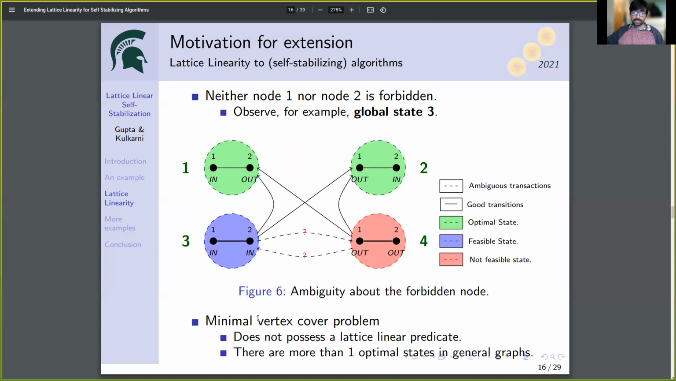In fact, the minimal vertex cover problem is not a lattice linear problem. It does not possess a lattice linear predicate. There are more than one optimal states possible in the vertex cover problem for general graphs.